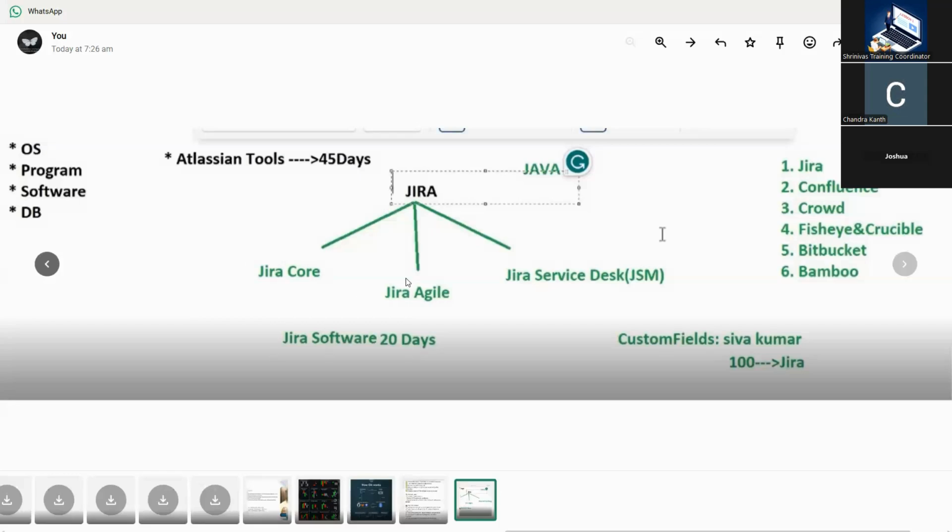So there are two parts here. First, Jira Core, which is part of Jira Software, covers the bug, task, story, and other issue types. These issue types we call Jira Core. In Jira Agile, we have two boards, called the Scrum board and the Kanban board.